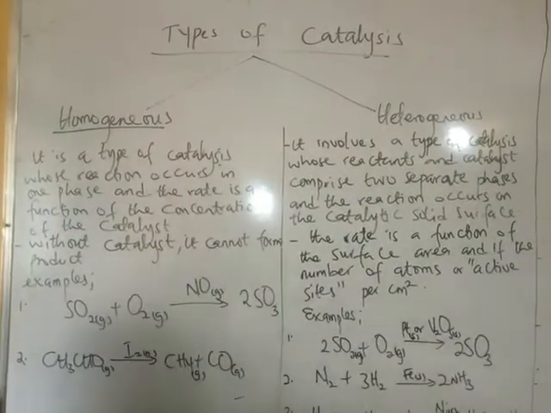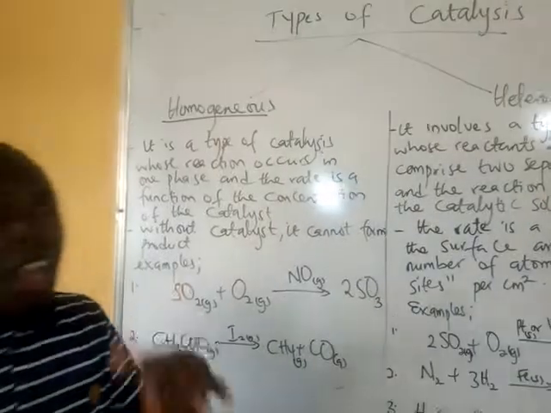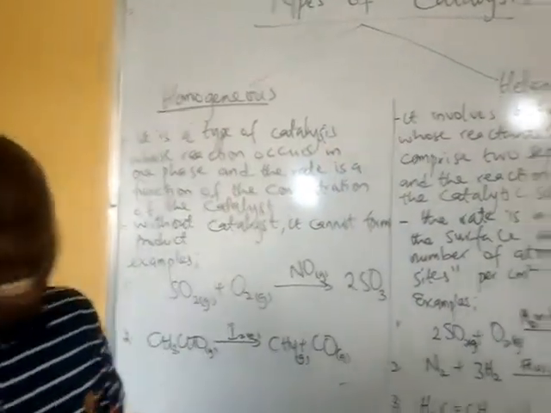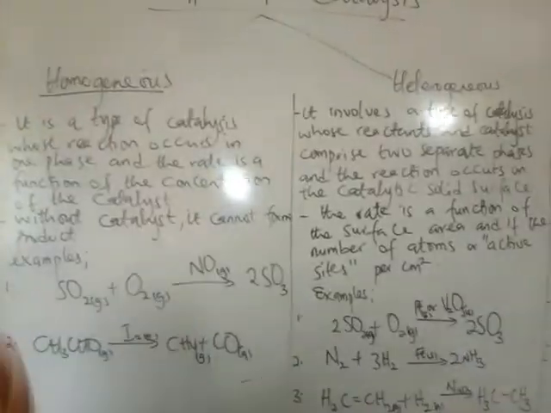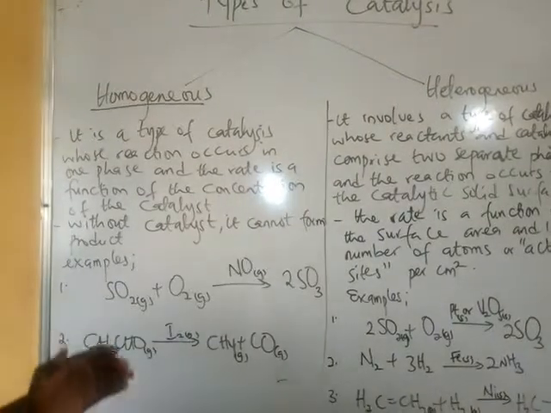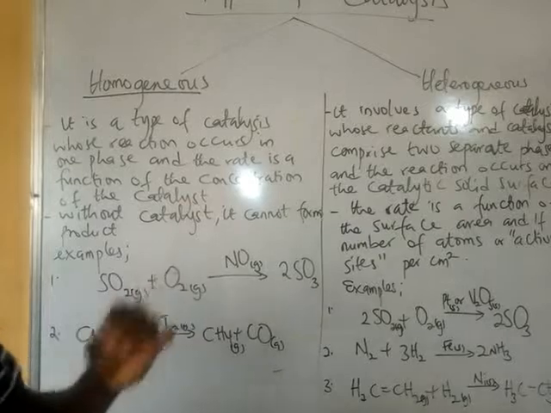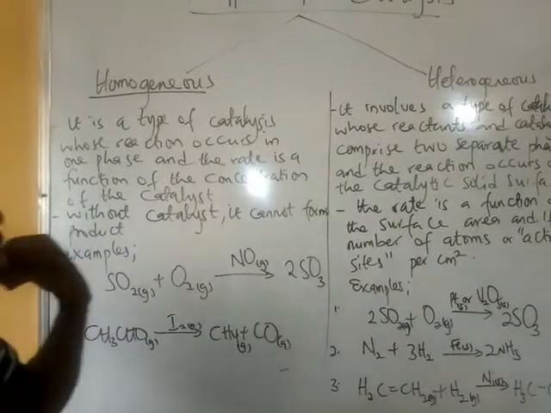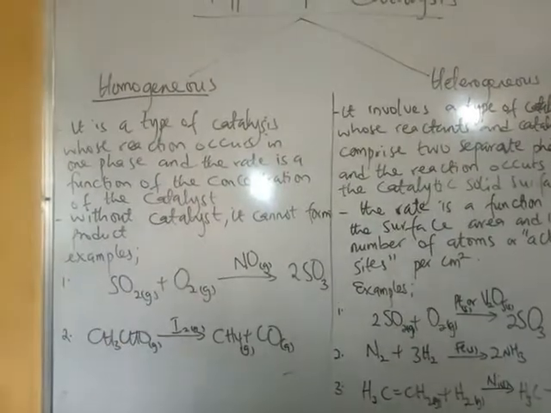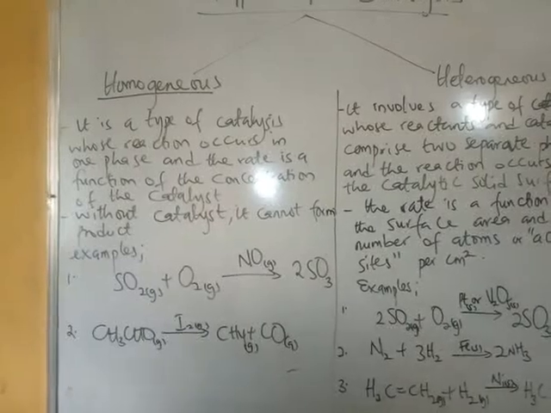Now, when you say a catalysis is homogeneous, it is very, very simple. It simply means that the catalysis is a reaction that occurs in a particular phase, which is on the board.